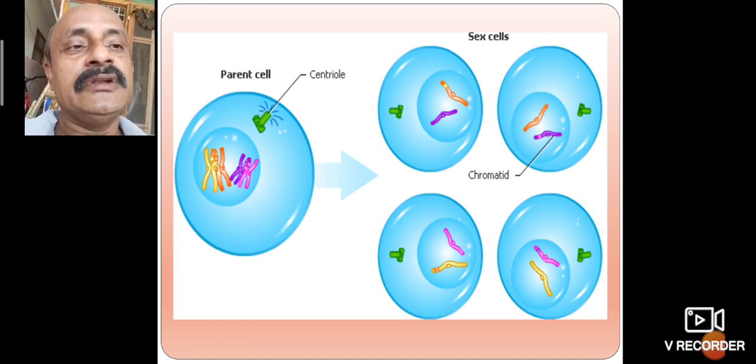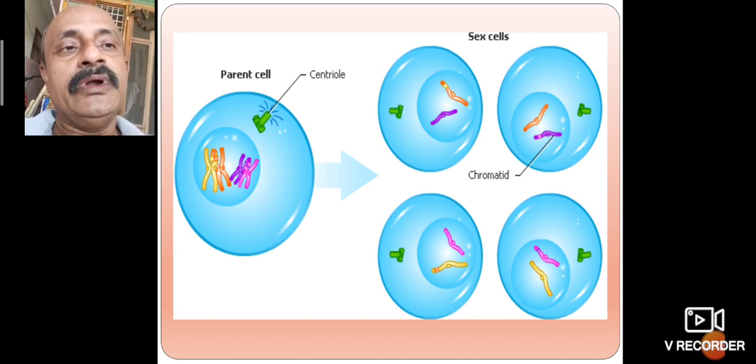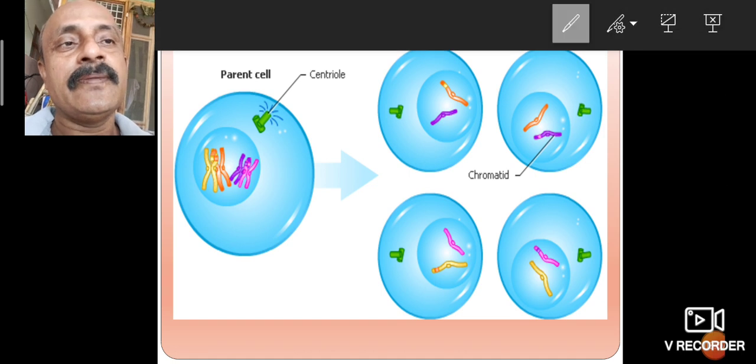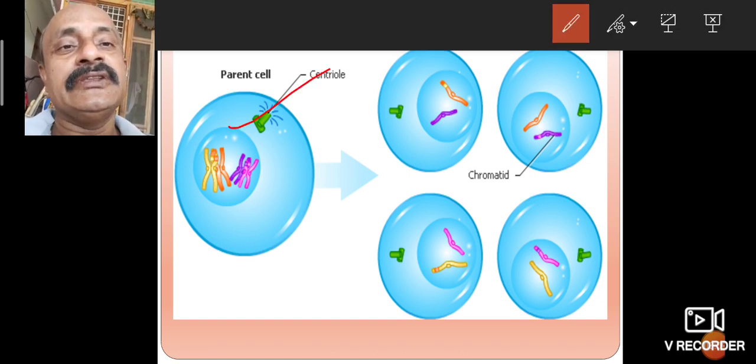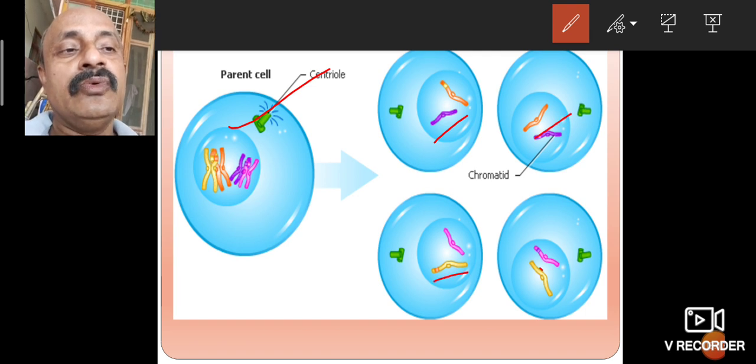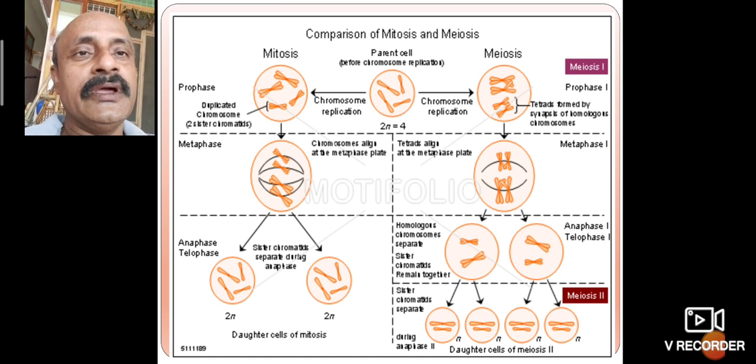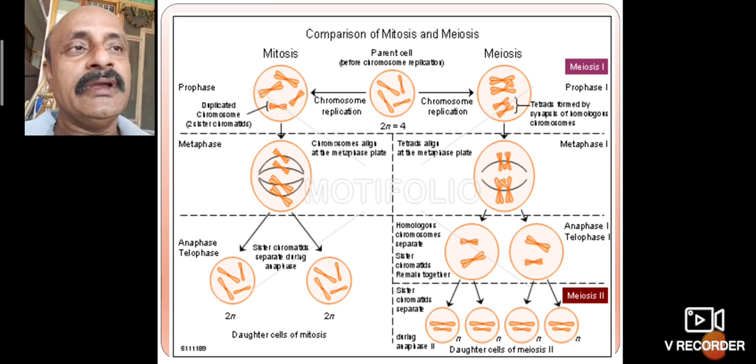The main important thing is the chromatids, and also the chromatid size, which is a differentiating feature. So this is the parental cell. Here are the two chromatids. These chromatids undergo reduction division to form four cells.